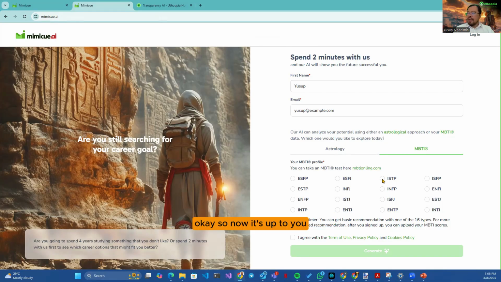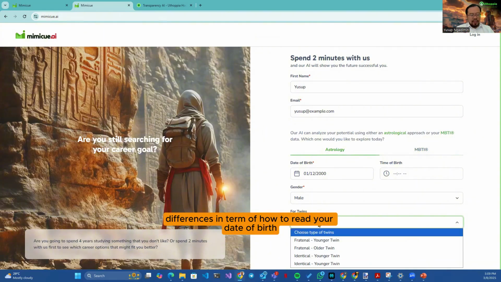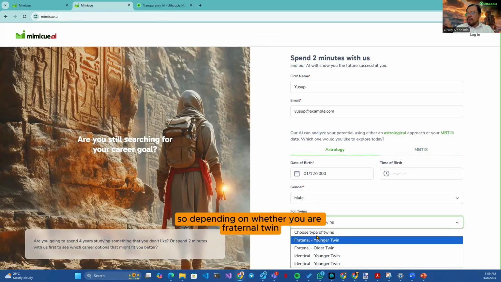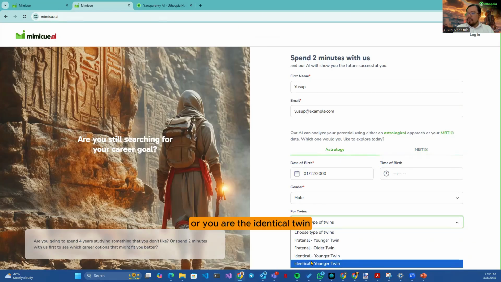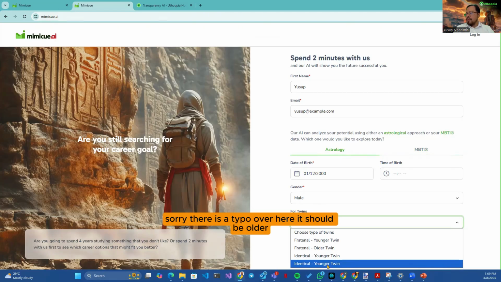Okay, so now it's up to you. Do you want to take astrology or MBTI? For me, I'll just go ahead with the astrology. Now, if you are a twin, there is a bit of difference in terms of how to read your date of birth. So depending on whether you are a fraternal twin, you are the younger or the older, or you are the identical twin, the younger or the older. Sorry, there's a typo over here. It should be the older.